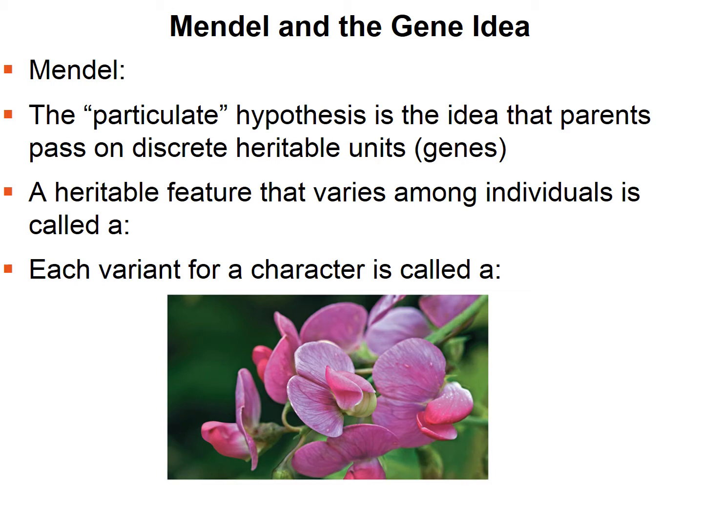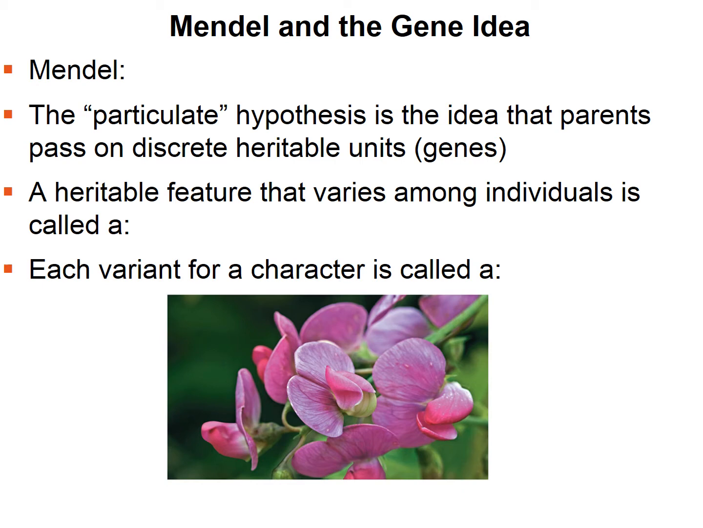He created a big garden in his monastery where he conducted thousands and thousands of crosses. And he came up with the particulate hypothesis. And this is the idea that parents pass on discrete heritable units to their offspring. Now today we call these genes. Back then we didn't have a word for it, so they used discrete heritable units. So basically what this is saying is that traits don't blend together. So if something is blue and something is yellow and passed down, you don't get something green, for example. Now, we see sometimes this can happen, but this isn't normally what happens.